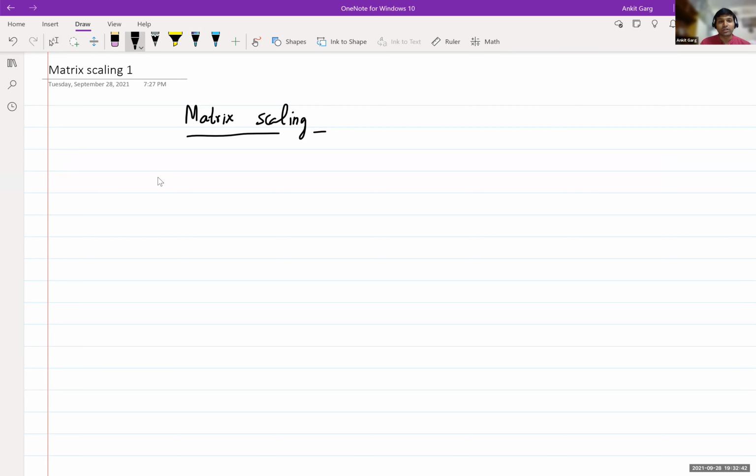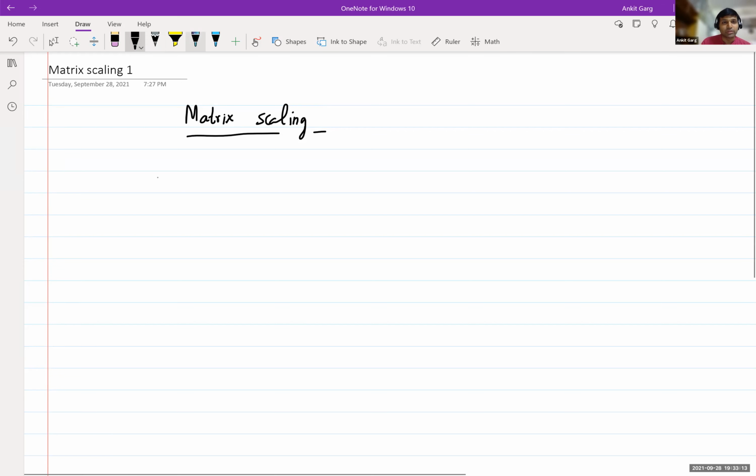So this talk is going to be about a problem called matrix scaling. This is a very well-studied problem and has found lots of applications in various scientific disciplines. We won't go into the applications much. Today I'll introduce the problem of matrix scaling, then we'll see how this problem is related to invariant theory, and then we'll also see some algorithms for this problem. So let's get started. What is matrix scaling?